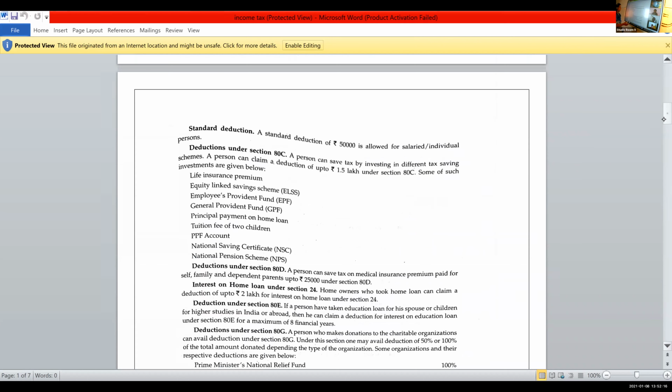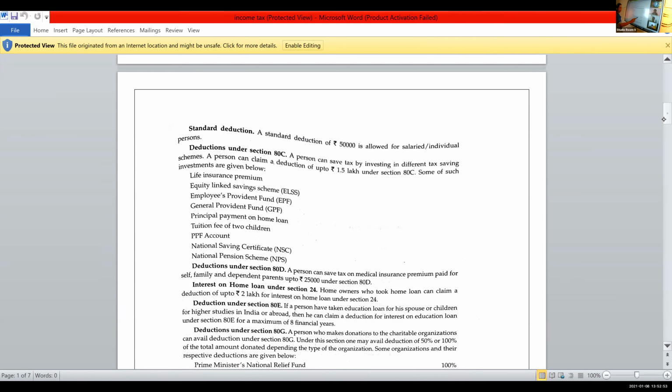Then under 80C, there is a deduction up to 1.5 lakh. Here we have life insurance premium, equity linked savings scheme, employees provident fund, general provident fund, PPF, national savings certificate and national pension scheme. For all those things we will get a deduction. When you add up all these things, it should not exceed 1.5 lakh. So a maximum of 1.5 lakh only will be given as deduction.